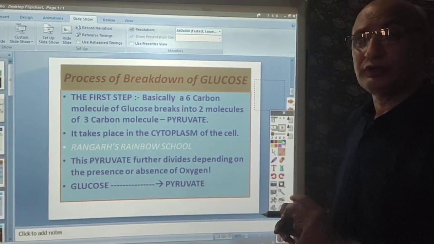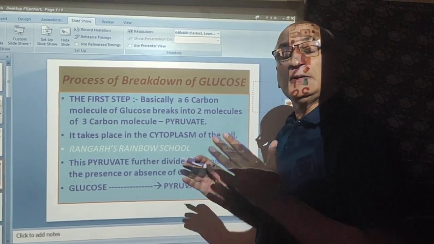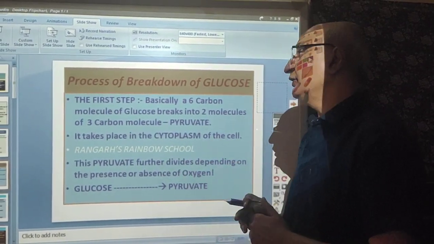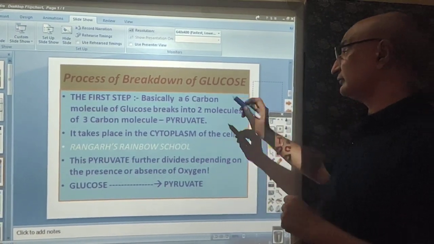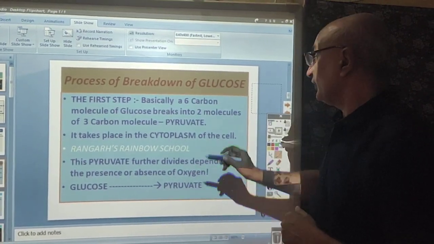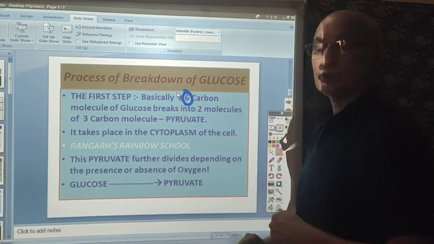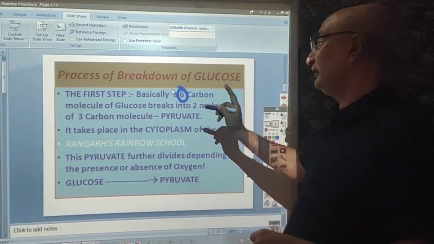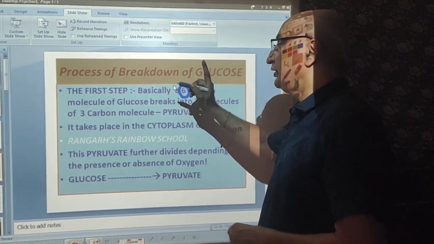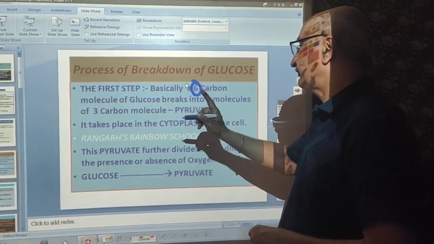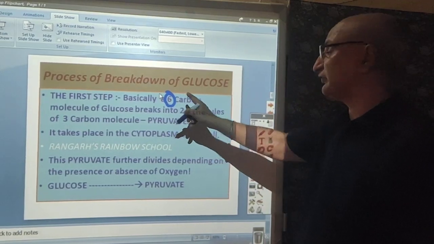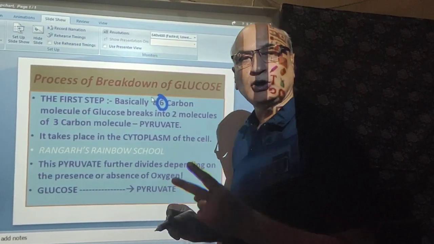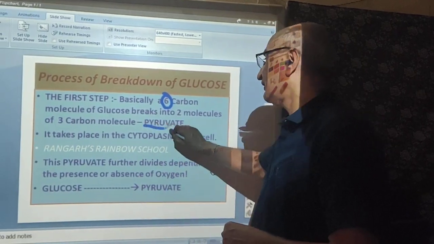The food may undergo three consequences, but the basic thing in all the organisms is that the first step is that the glucose molecule, a 6 carbon compound, C6H12O6, breaks down into 2 molecules of pyruvate or pyruvic acid.